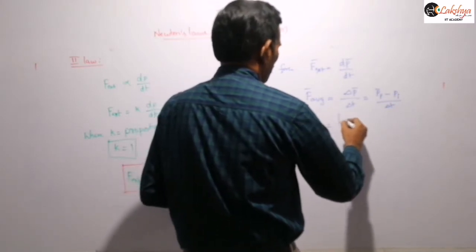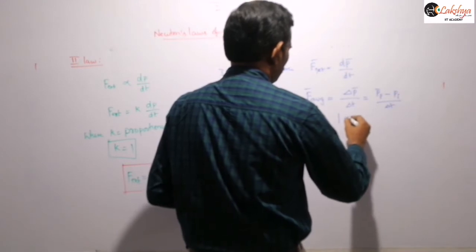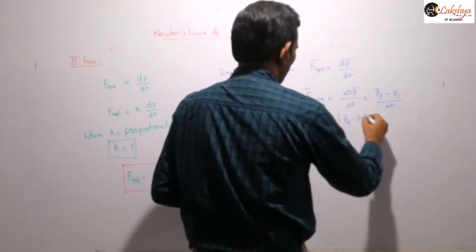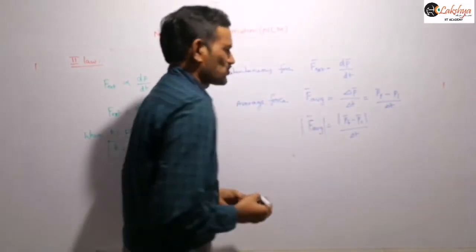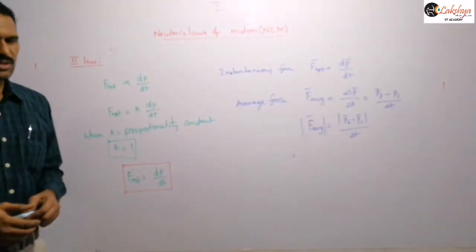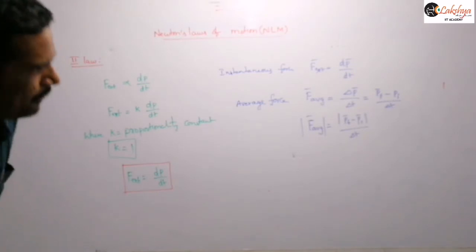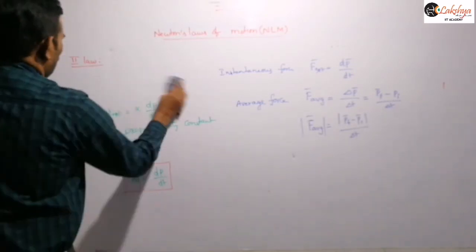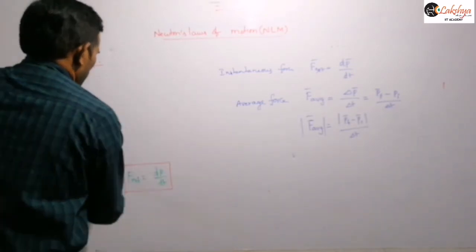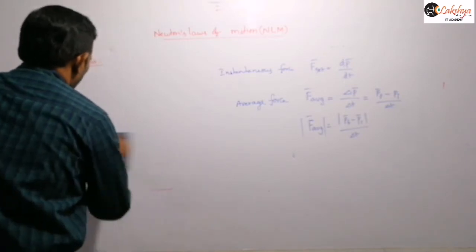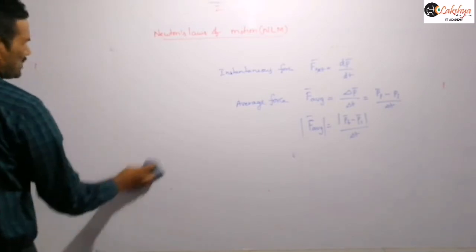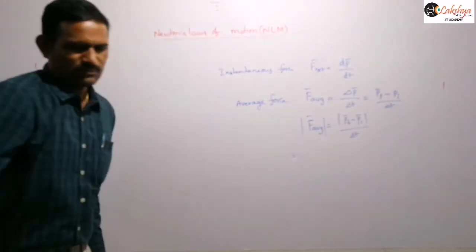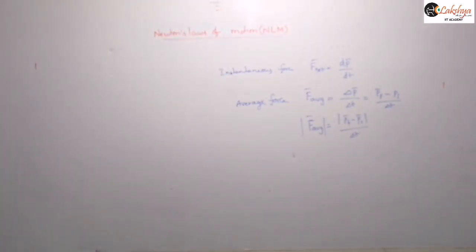So then you can write this as modulus of P final bar minus P initial bar by this delta T, if you are finding the magnitude of that average force. Now, sometimes we need to write this in terms of mass and velocity, that means mass and acceleration we can include here. So now let us write this.